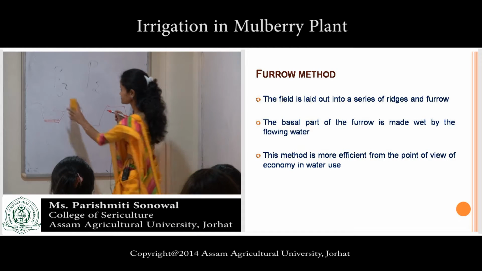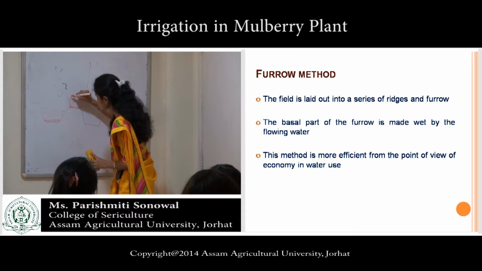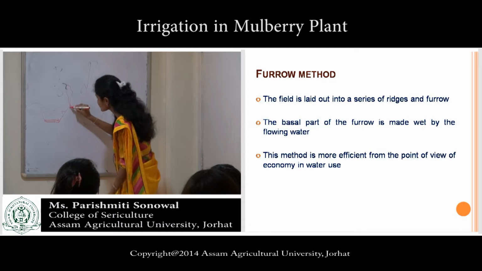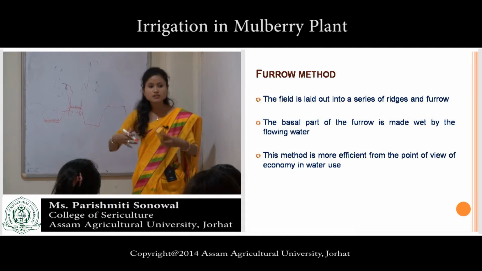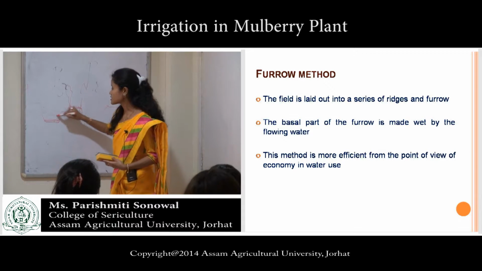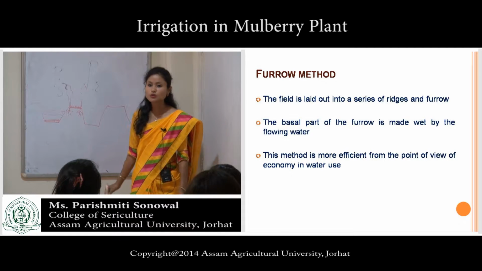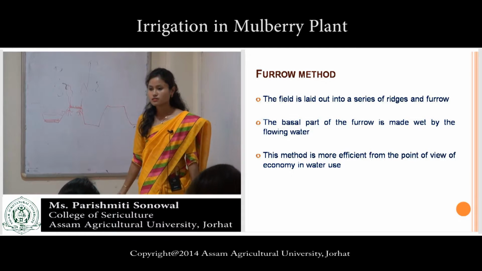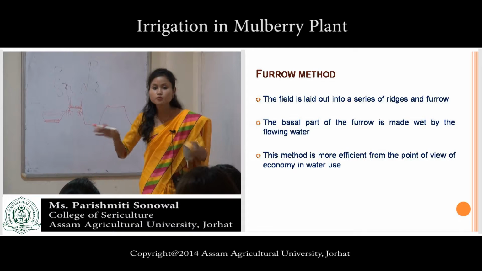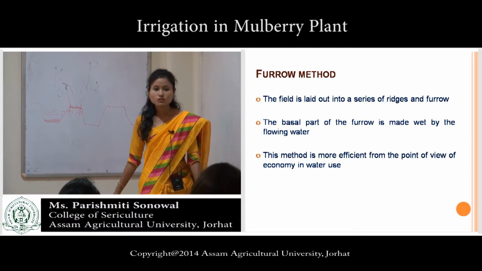And moreover, suppose this is a plant and these are the roots. Then how do the roots get water if we apply water in the furrow, not on the ridges? By the capillary movement of the water.